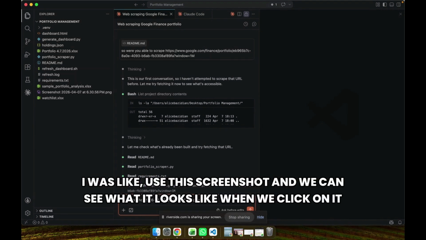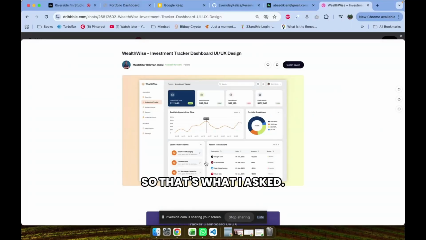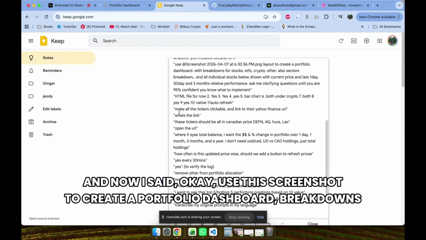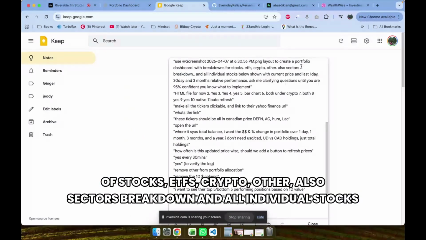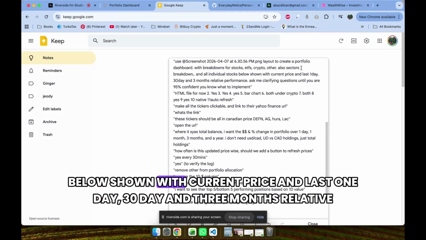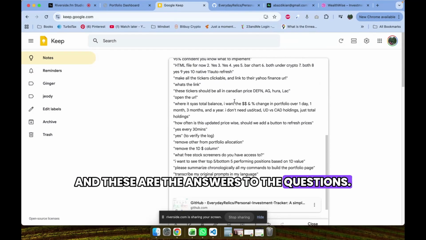So that's what I said. I was like, use this screenshot, and we can see what it looks like when we click on it right here. You see, this is kind of the vibe of my website from a design perspective. And this is where I found it. Took me 2 seconds. Now I said, okay, use the screenshot to create a portfolio dashboard, breakdowns of stocks, ETFs, crypto, other, also sectors breakdown, and all individual stocks below shown with current price and last 1 day, 30-day, and 3 months relative performance. Ask me clarifying questions until you're 95% confident you know what to implement. And these are the answers to the questions.